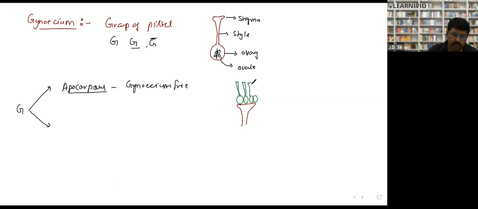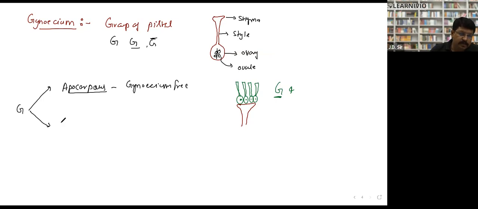Three and 4. But all are free from each other. They are not fused with each other. So how would I like to write it? I would like to write gynoecium 4, and it may be ovary superior, ovary inferior. So it seems from the diagram that it is hypogynous. So I would write gynoecium 4, and they are an apocarpous situation.